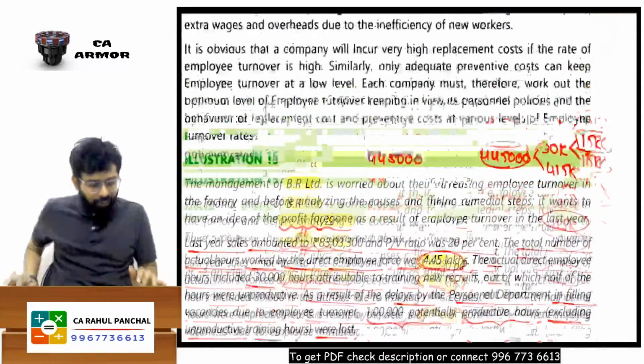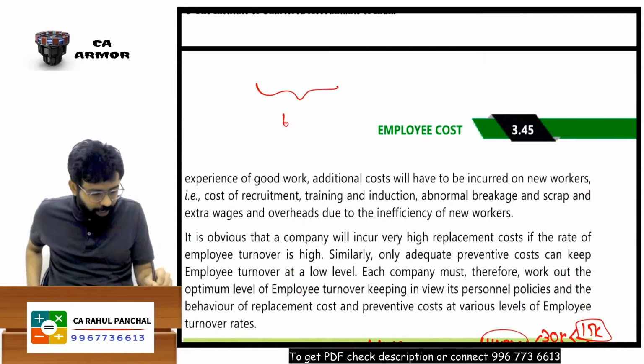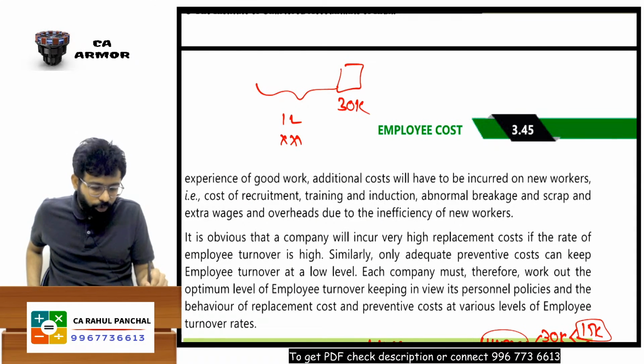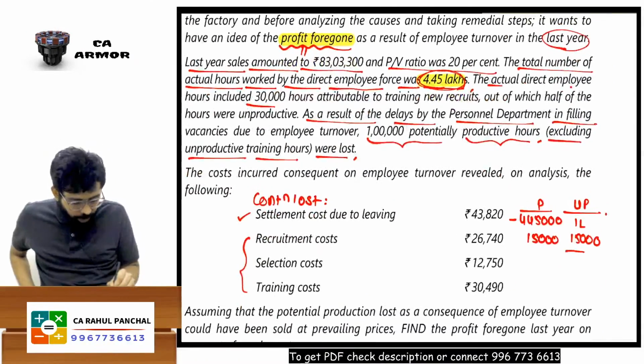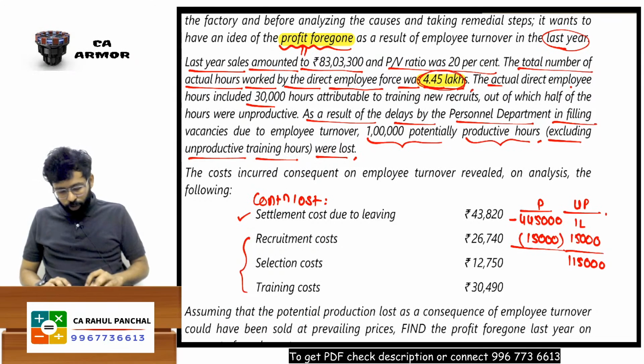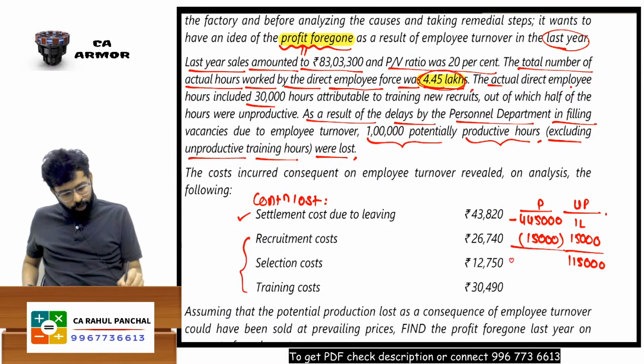First, 1 lakh hours, see how we lost. We have lost 1 lakh hours where the work was not done. Then when we hired our worker, 30,000 was our training, out of which half was unproductive. So 15,000 was unproductive. So the total unproductive hours are, sir, 1,15,000. Yes, sir. And total productive is, out of 445, 15 is unproductive. So 430 is only what is productive.